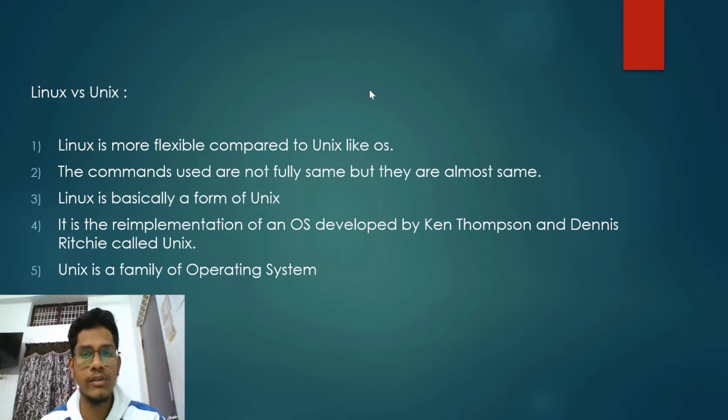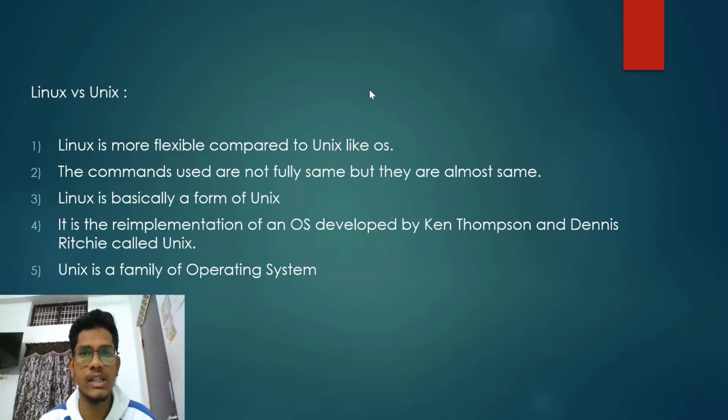As we've discussed, Linux is a family of operating systems, right? In Linux there are different types of operating systems. For example, we can take Mac OS, which has a special version that consists of Linux, because Unix has very high-end features that support good memory and also high data security.